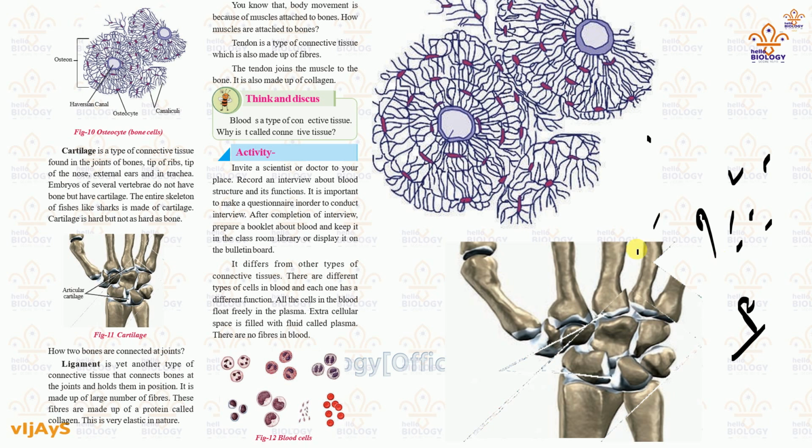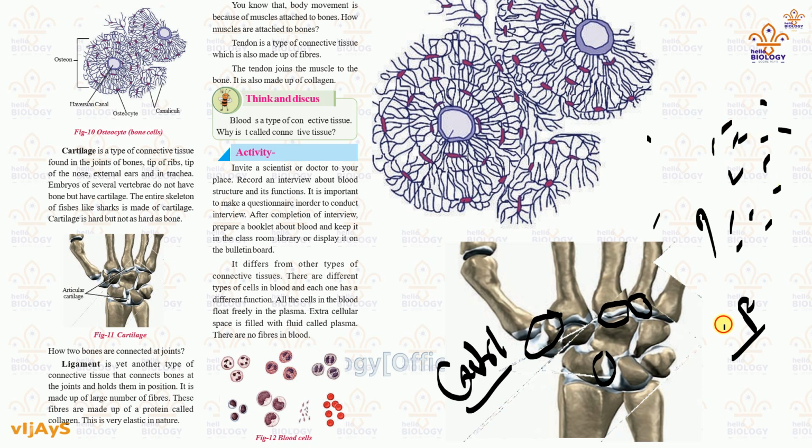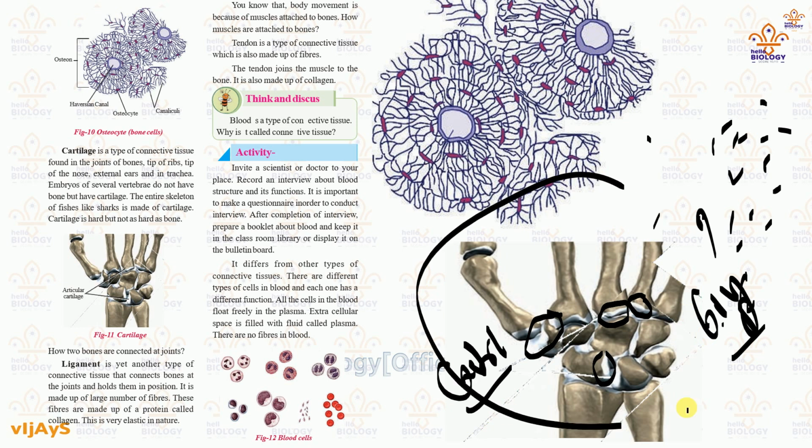And one more thing: it is also present between the ribs. Can you see here, this is a hand joint, and between this you can see a white portion? This region is completely cartilage. So if you keep making the tickling sound throughout your life, then at 60 years of age your bones become very weak. You must not do tickling sounds.